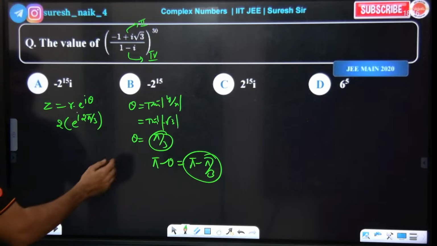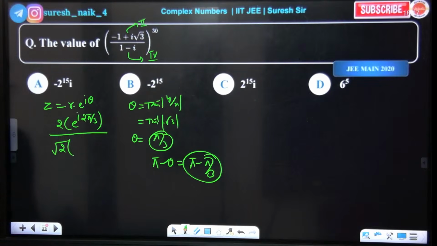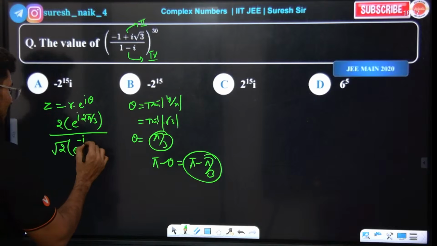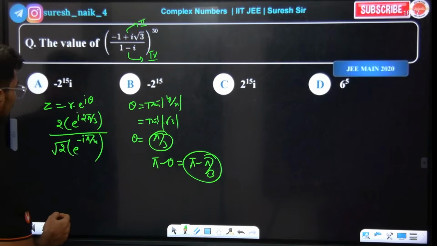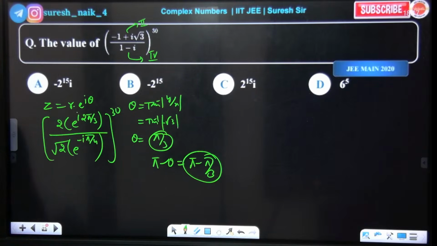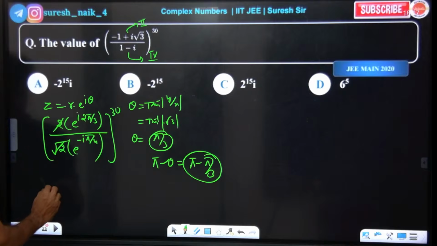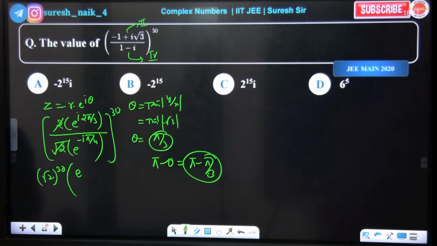Yes or no? Denominator mod is root 2, so R value is root 2. So e power of I theta. Theta in the fourth quadrant is minus theta, which means minus pi by 4. I'm finding the amplitude of the numerator and denominator. Now this has to be raised to the power 30. On cancelling, what will come? Root 2 to the power of 30, e power of 20 pi. Yes or no?